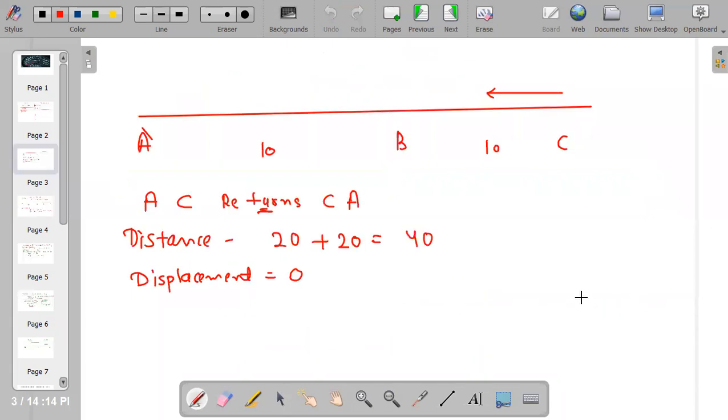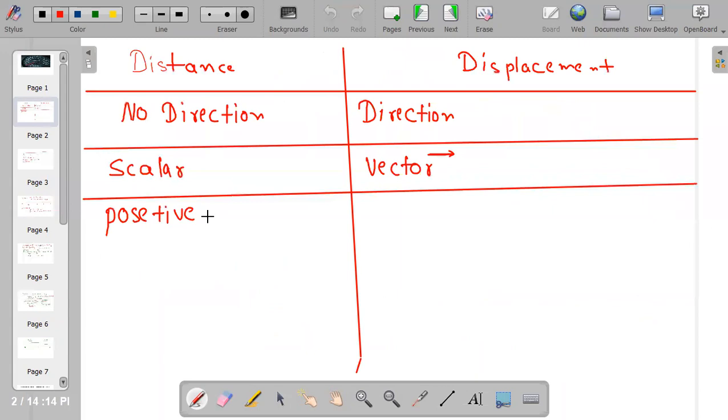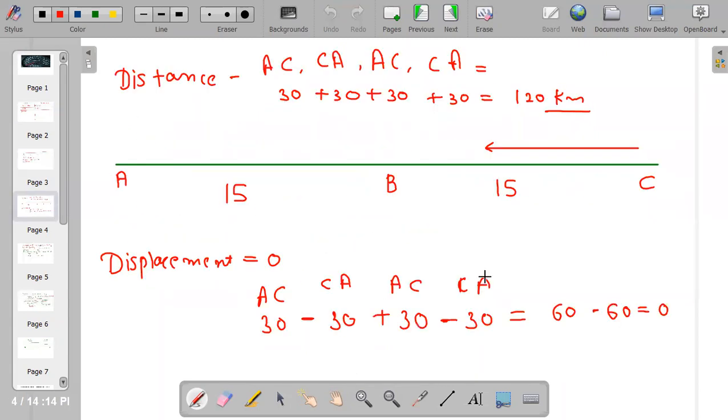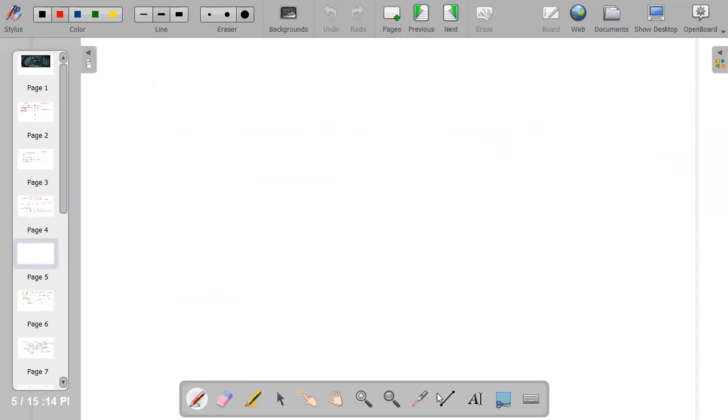So I can say that distance is always positive. But displacement, yes, it can be positive. Why is it positive? Suppose it can be positive if I have a question like this.